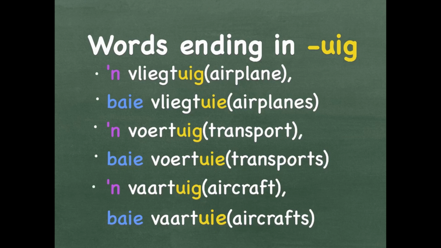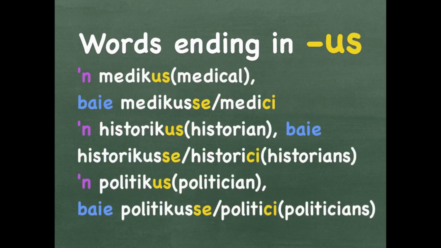A vaartuig, this time like a ship or a spaceship or an aircraft of some sort. Baie vaartuie. Again, the G turns into an E at the end of the word when making it plural. Words ending in US at the end.